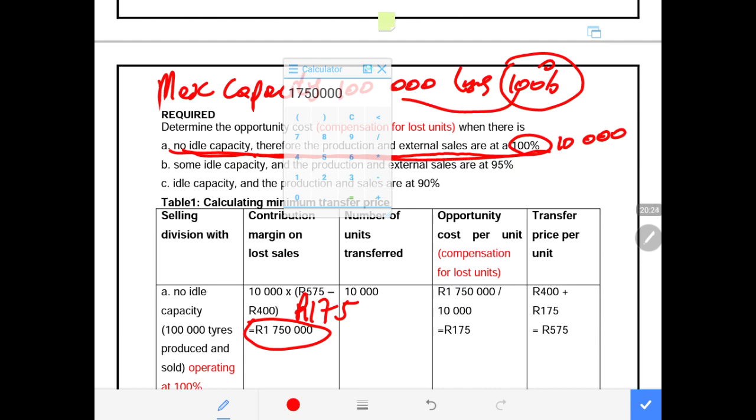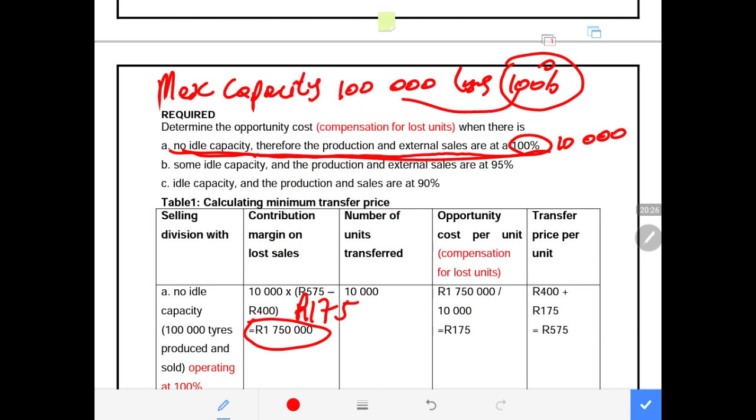So now, when we are calculating the compensation for lost units, the tubeless tire division must be compensated for the units that were lost. Now, how do we calculate the compensation for lost units, or opportunity cost?